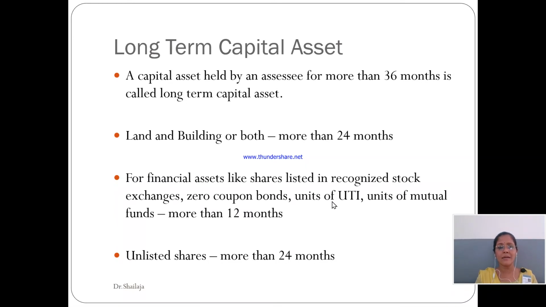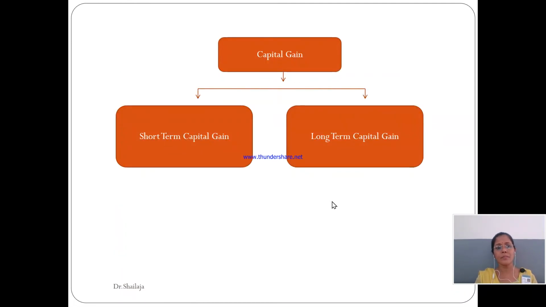For land and building, less than 24 months. In case of long-term capital gain, more than 24 months. For listed securities, short-term capital gain, less than 12 months. For long-term capital gain, more than 12 months. And for unlisted securities, in short-term capital gain, it is less than 24 months, and for long-term capital gain, it is more than 24 months. I hope now the short-term capital assets and the long-term capital assets are very clear.